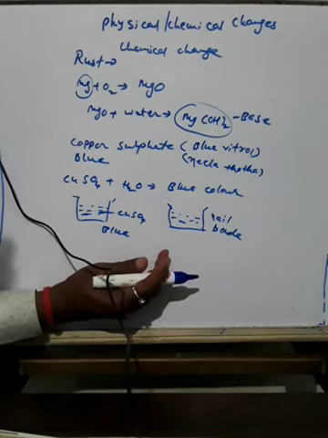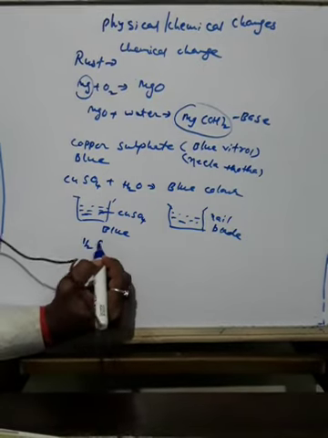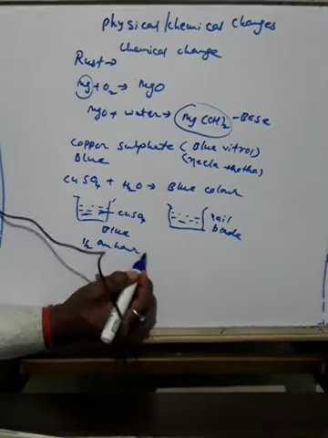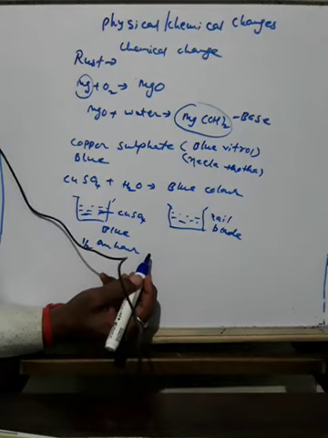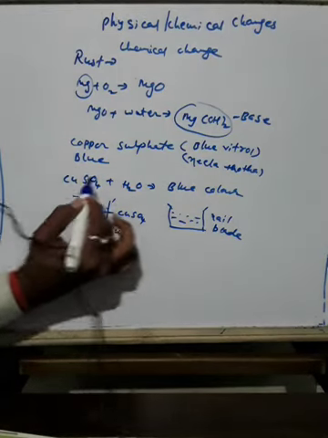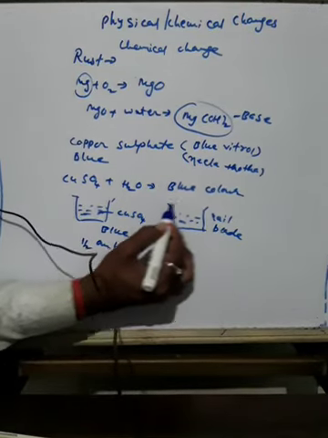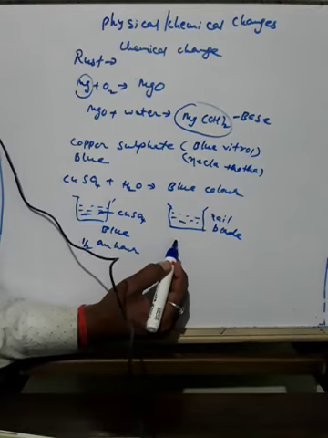Wait for half an hour or so, and compare, observe the color of the solution. First you saw the color of the solution is blue, and afterwards the color will change.